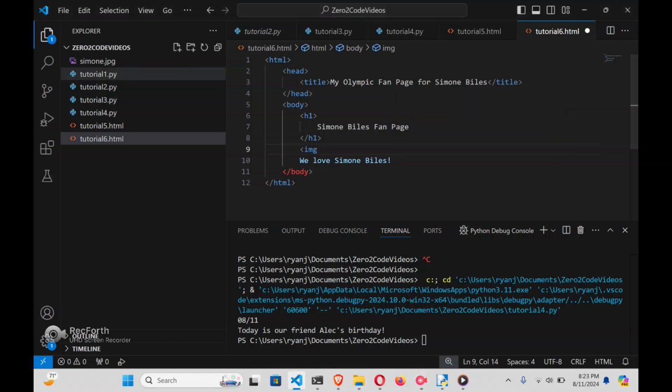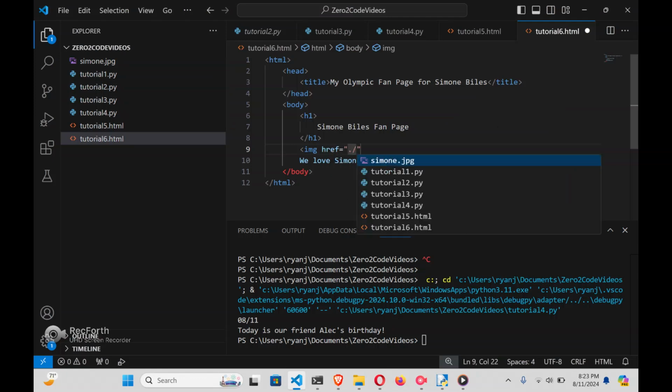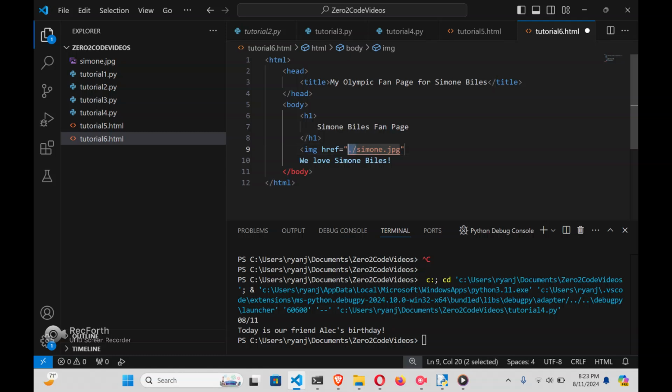link to tell this HTML where our image is to use. So we'll say href is equal to simone.jpg. And we need this dot slash to say it's in our current working directory in our Zero2Code videos folder. And then we close this. And unlike most of the tags, image is a self-closing tag because we don't put any text there.